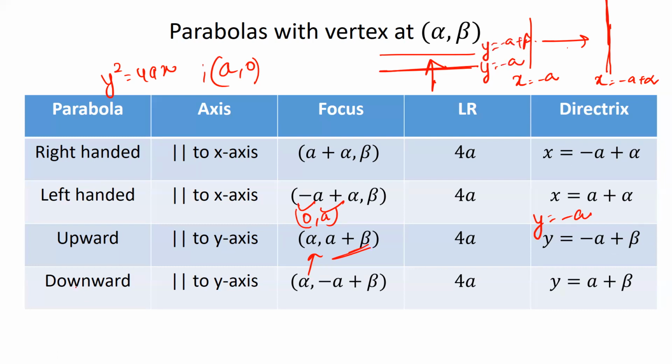And similarly for the downward parabola, guys, have a look at this chart and try to explain yourself and convince yourself how these things are coming.